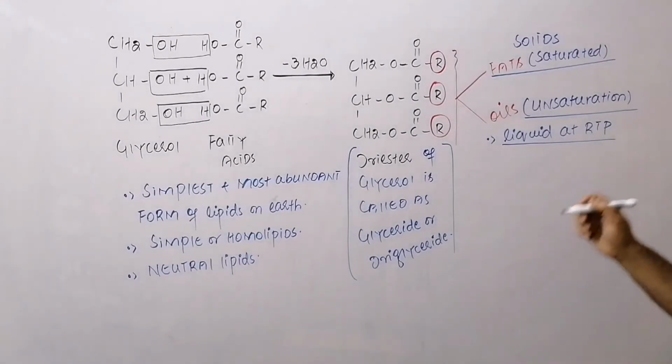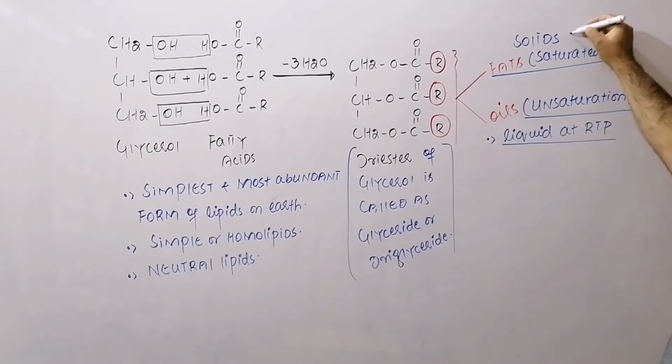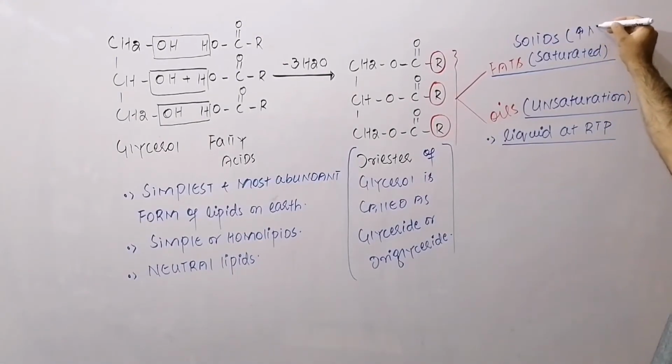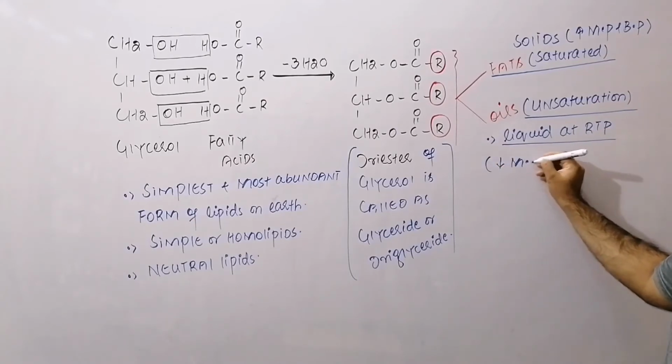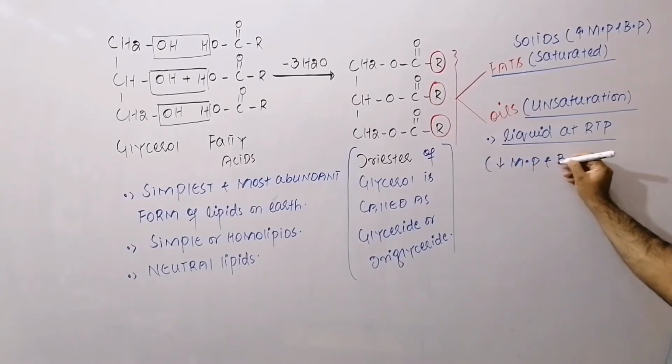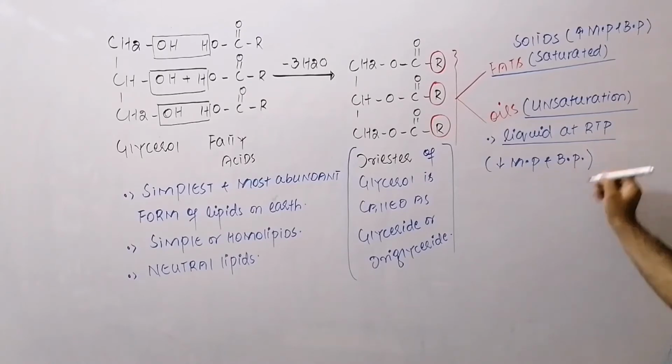My dear students, the third difference is that fats have high melting point and boiling point, while oils have low melting point and boiling point. That is the third difference.